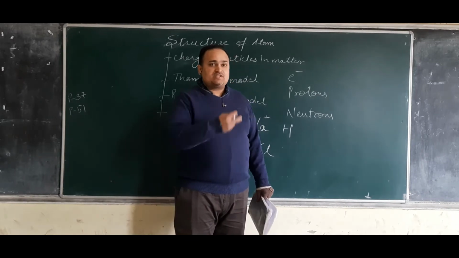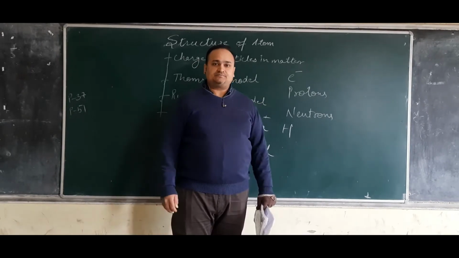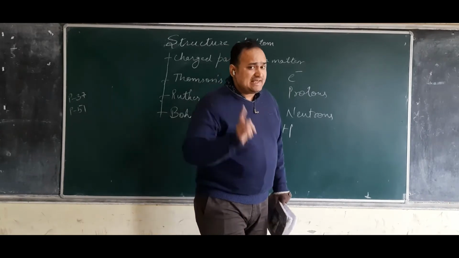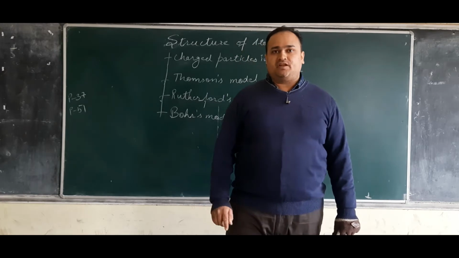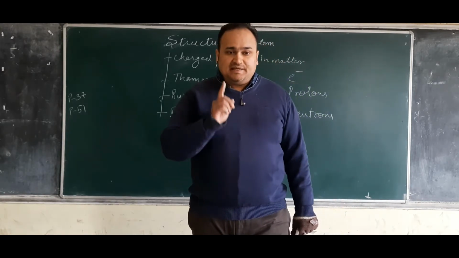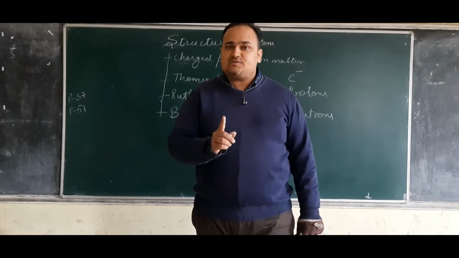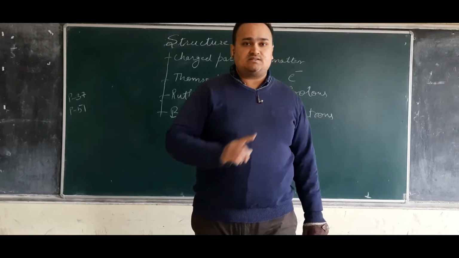So the property of hydrogen is different from all other elements. That is the sole reason. If you look at the periodic table, despite hydrogen being a non-metal, it is placed among metals.